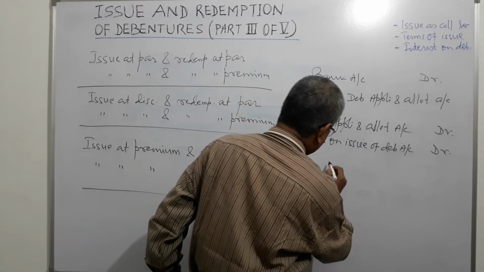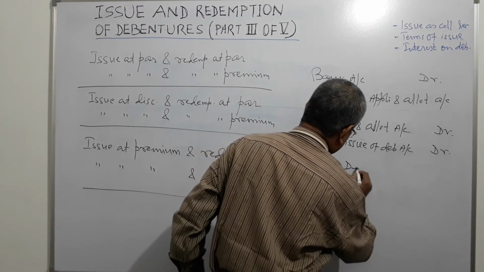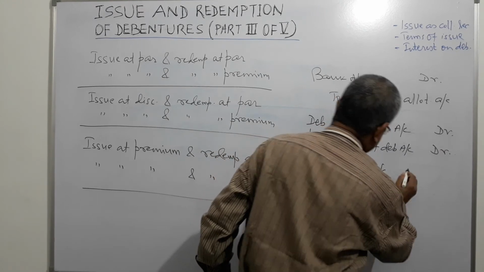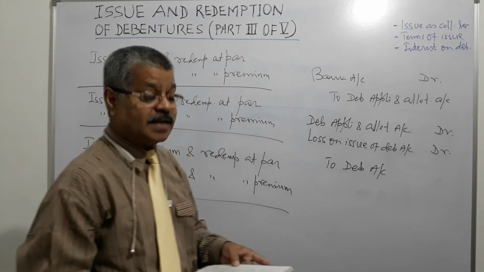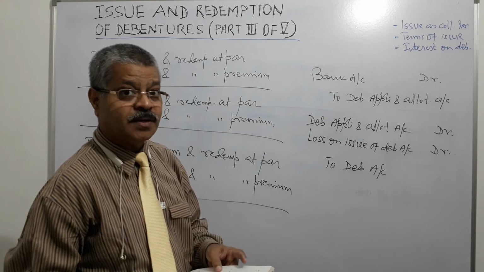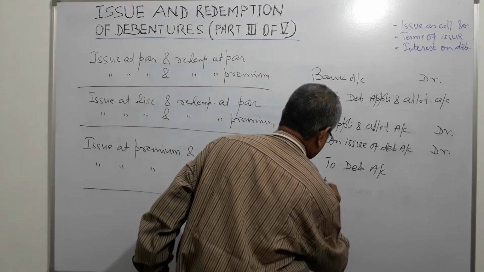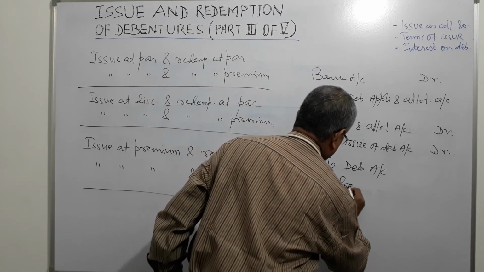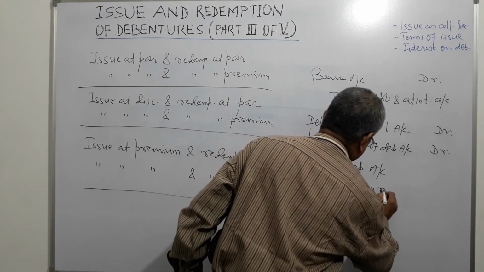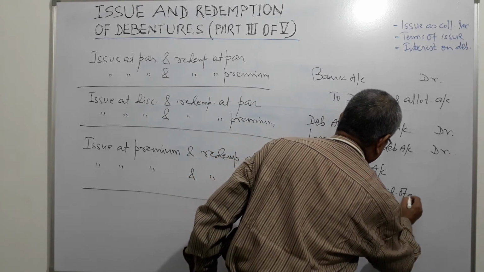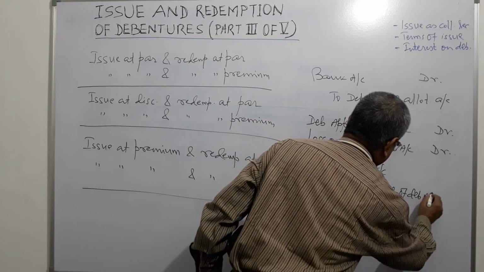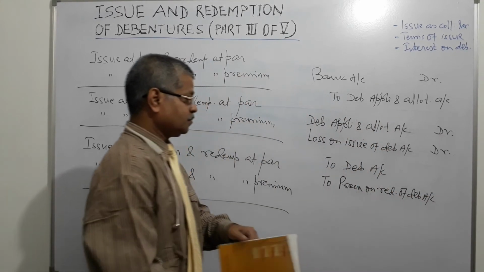And what will be credited to debentures account, and what is the next account that will be credited? Premium on redemption of debentures account will be credited, right?